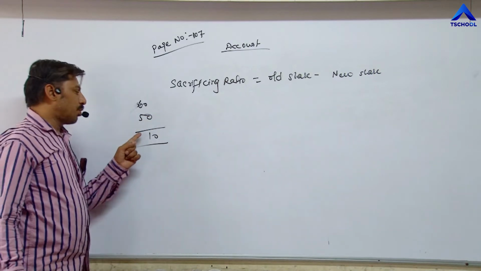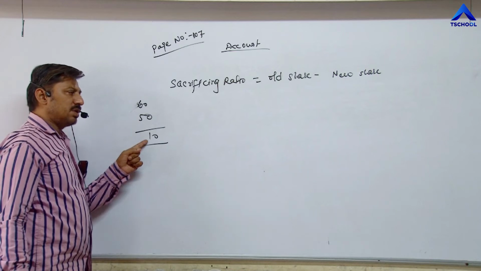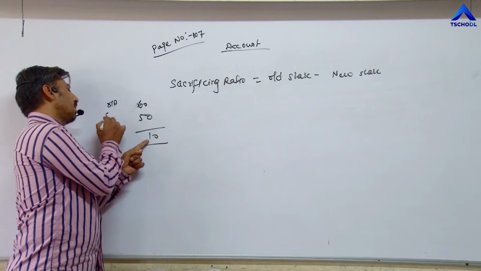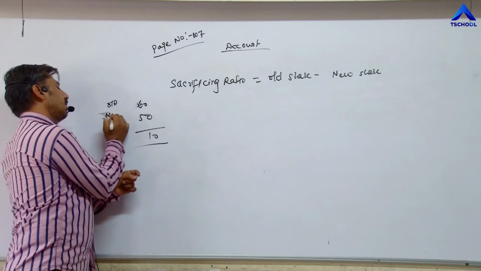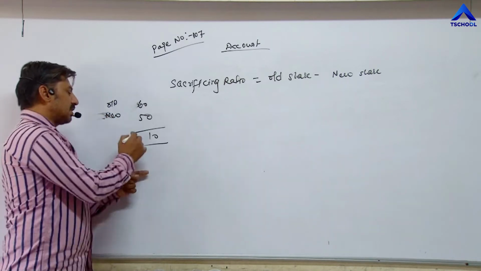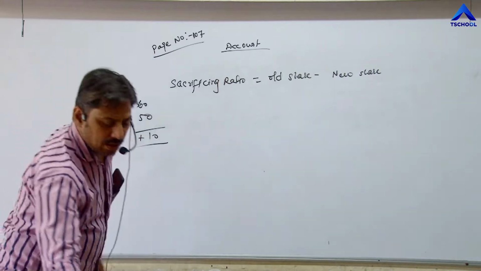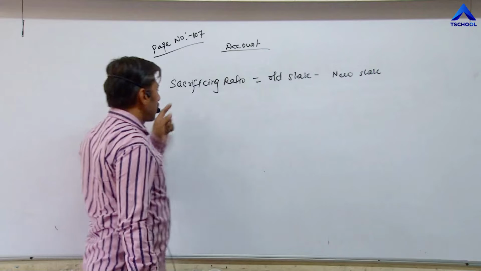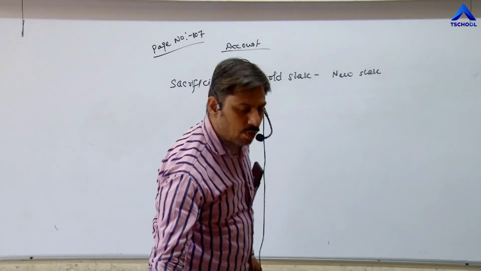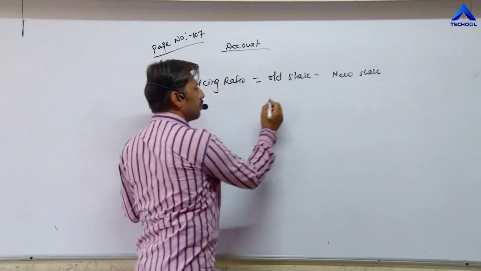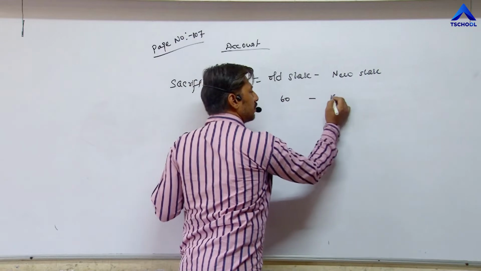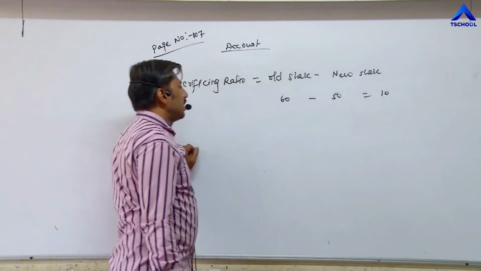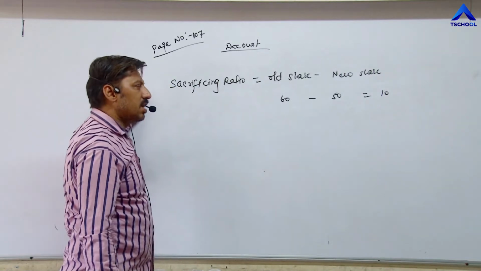If the answer comes positive, it means partner A is sacrificing. Old share minus new share, 60 minus 50. The answer comes positive, it means partner A is sacrificing his share of profit. So for calculating sacrificing ratio, the formula becomes old share minus new share. In our example, the old share was 60, new share was 50 for A. So the answer is 10 rupees. It means 10 is the sacrificing share by A.